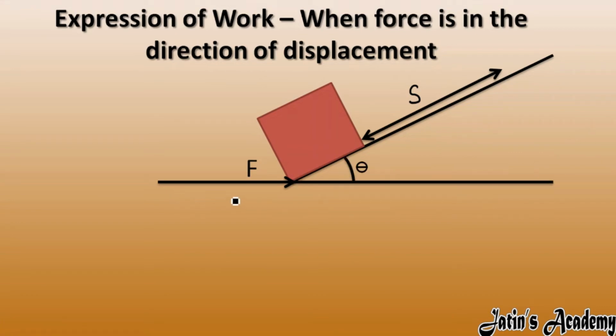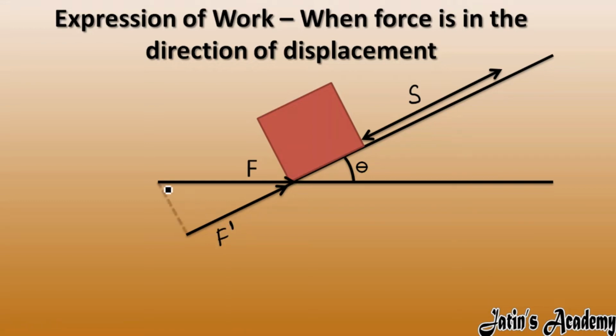Carefully see, this angle is theta. This is the force which I am taking in the direction of displacement. I am not taking the component of displacement now. I am taking the component of force in the direction of displacement. Now this force and this displacement occur in the same direction. F dash I am taking here.